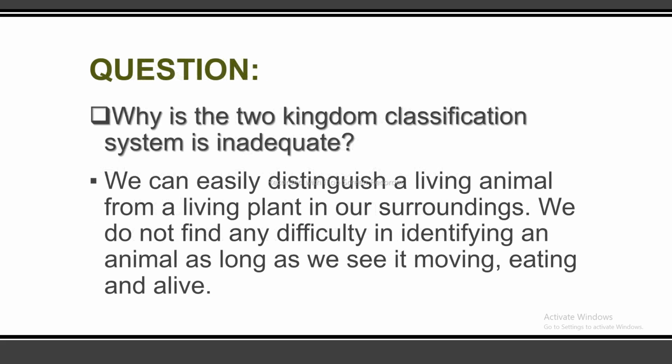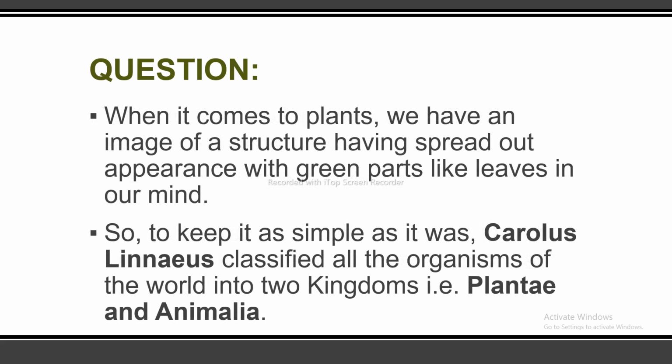Now the most important question is, why is the two kingdom classification system inadequate? We can easily distinguish a living animal from a living plant in our surroundings. We do not find any difficulty in identifying an animal as long as we see it moving, eating, and alive. When it comes to plants, we have an image of a structure having spread out appearance with the green parts like the leaves in our mind. So to keep it as simple as it was, Carolus Linnaeus classified all the organisms of the world into two kingdoms, which are Plantae and Animalia.